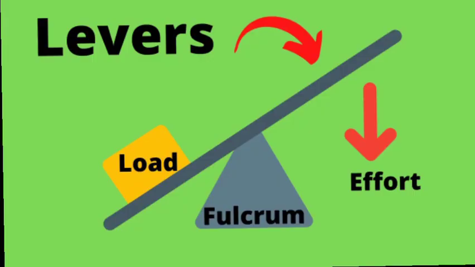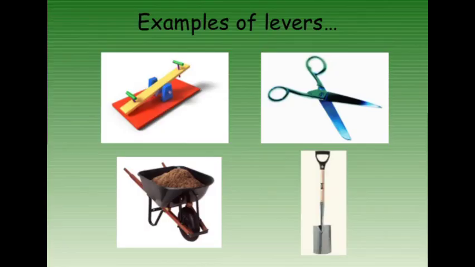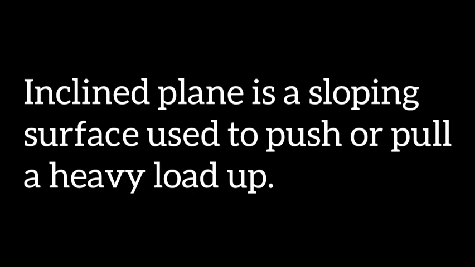What is a lever? Lever is a rod free to rotate about a fixed point. The fixed point is called the fulcrum. The object you are lifting is the load and the force applied to make the object move is the effort. We use levers in so many of our day-to-day activities. For example, seesaw, bottle openers, scissors, wheelbarrow, crowbar, etc. are examples of lever.